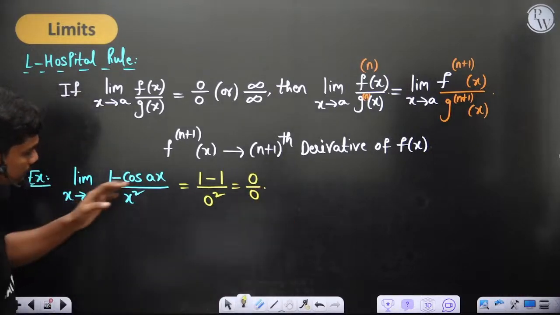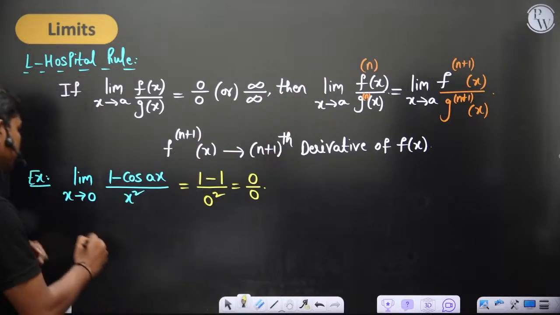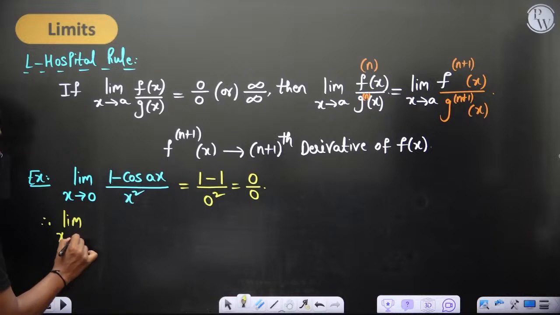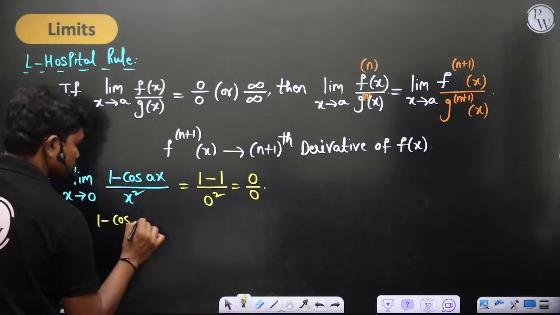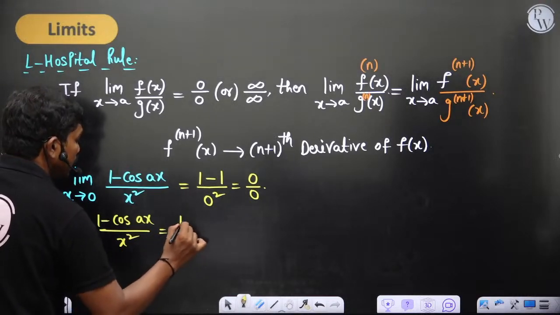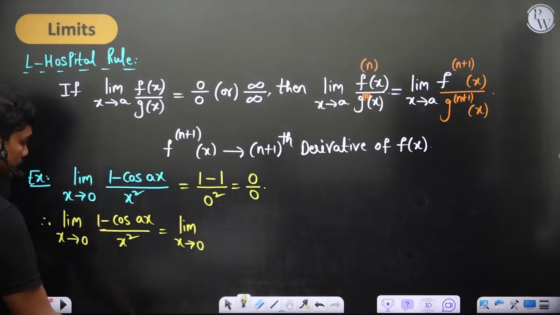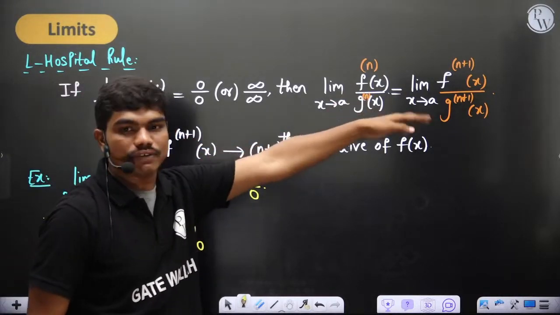So clearly this limit is giving 0 by 0 form, so ultimately you will fall into this loop. Here people will make one mistake, they'll apply the u by v rule. But I did not apply the u by v rule, I am differentiating the functions independently.